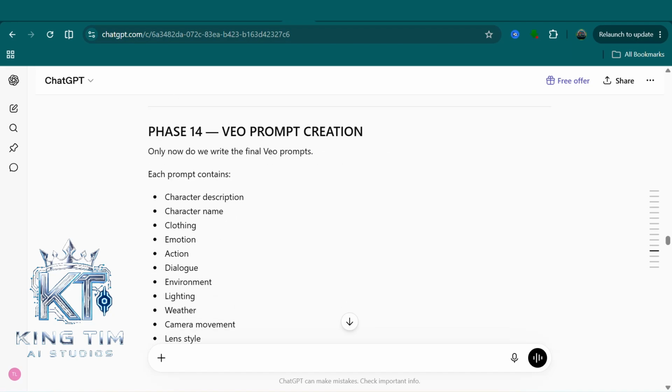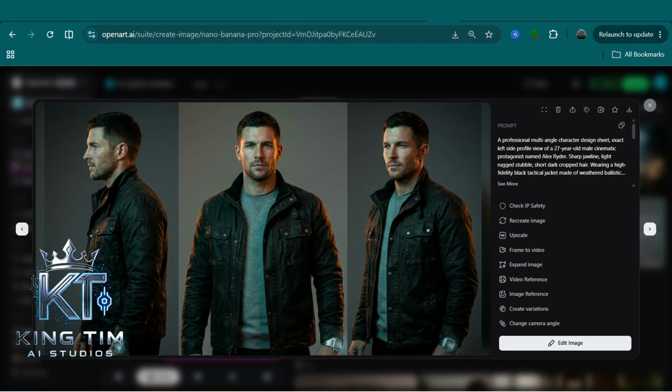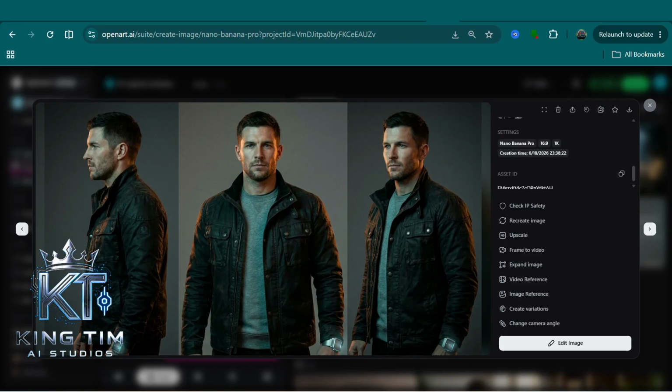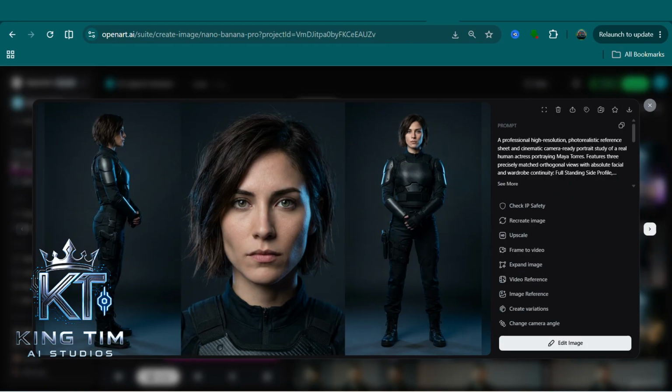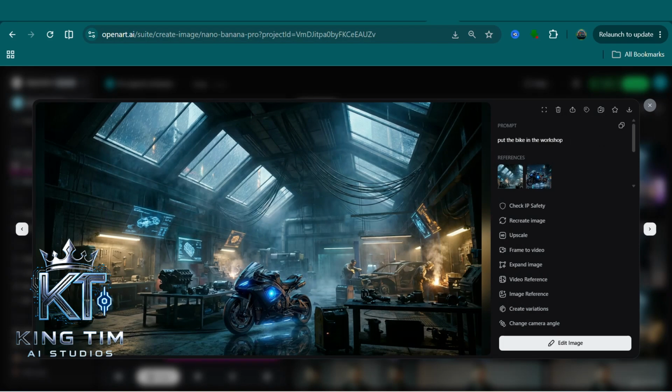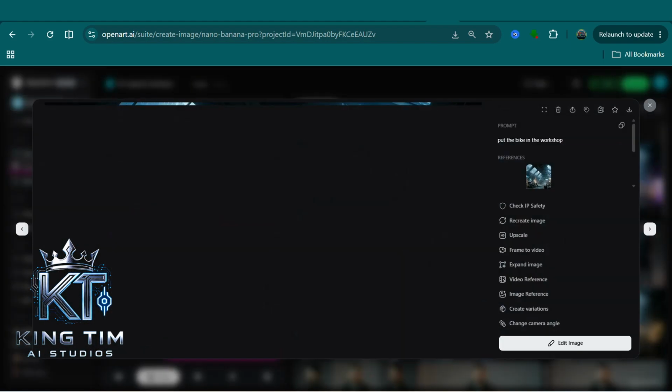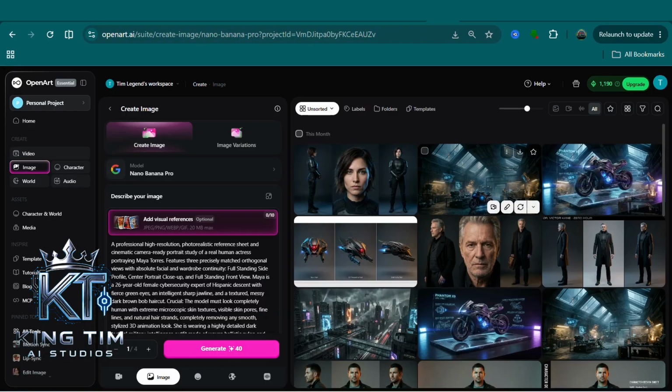The next thing is to generate the image. To generate my image, I use OpenArt. So this is my character for this particular movie that I'm currently working on, and you can see over here is the simple prompt that ChatGPT has given me, and here are other images that are required to make my movie make more sense. So you can see this is this lady here also, and you can see the environment, the workshop, everything. You can see here is the bike, this is the villain, and all the prompts that I have used to generate these images are all available for you guys at your request.